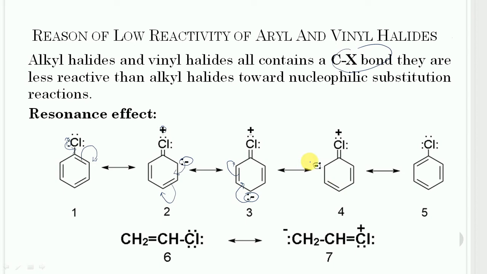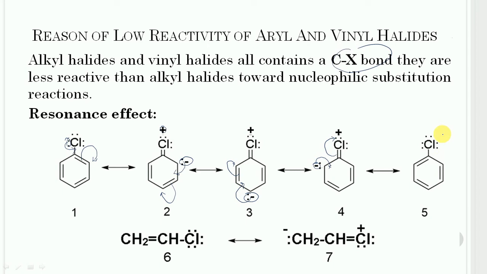And finally this additional lone pair will take part in pi bond formation, and a fresh pi bond will appear between these two carbons, and this pi electron goes back to the halogen with the formation of structure number 5.